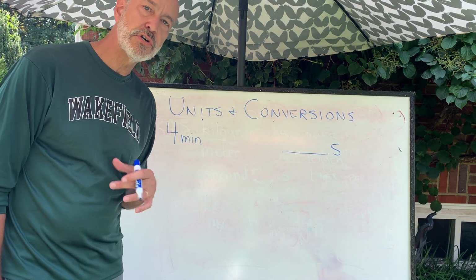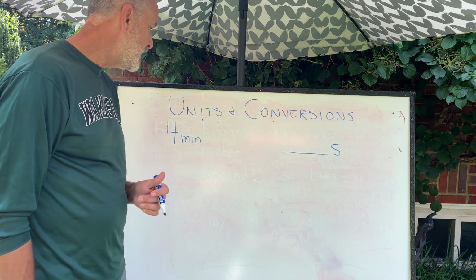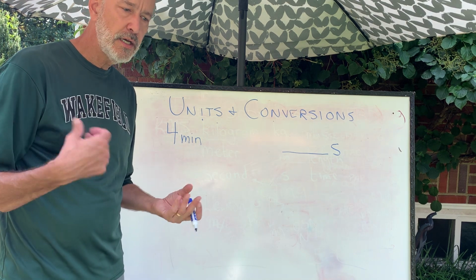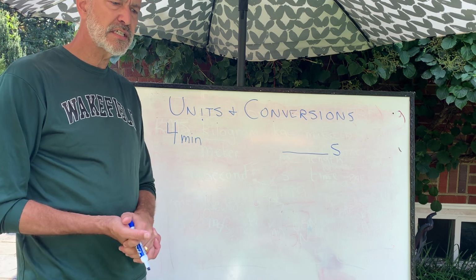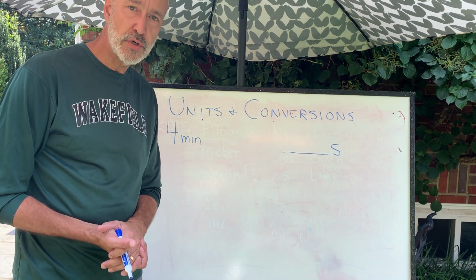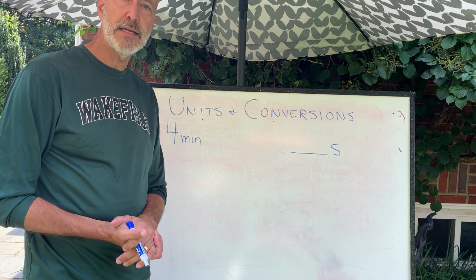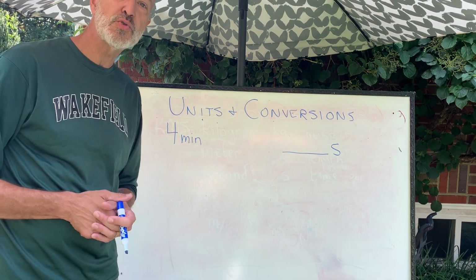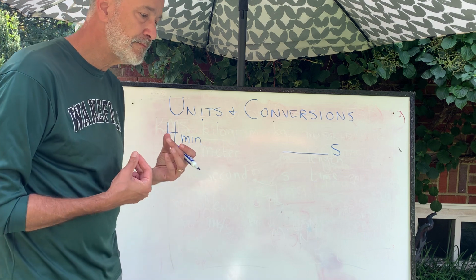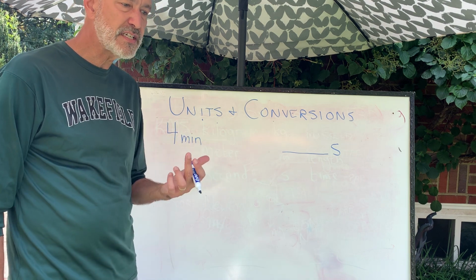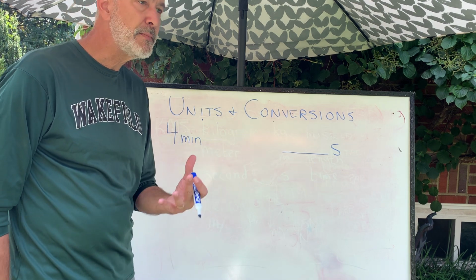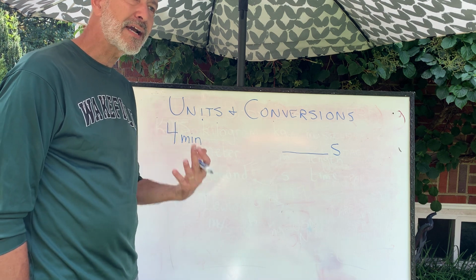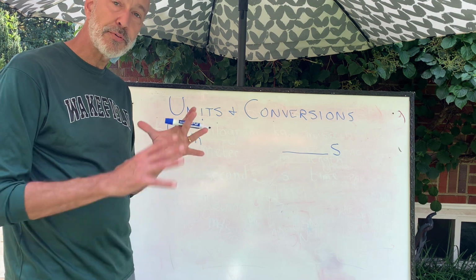Okay, now let's talk about conversions and how we do conversions. If I said it took me 4 minutes to make a video yesterday, you'd go pretty quickly: 4 times 60, that's 240 seconds. You can do that in your head. Most conversions that we do, though, are not going to be nice round numbers. We're going to have 3.6 times 10 to the third meters, and we've got to convert that to centimeters or something like that. It's not going to be as easy to do, so we need a process.